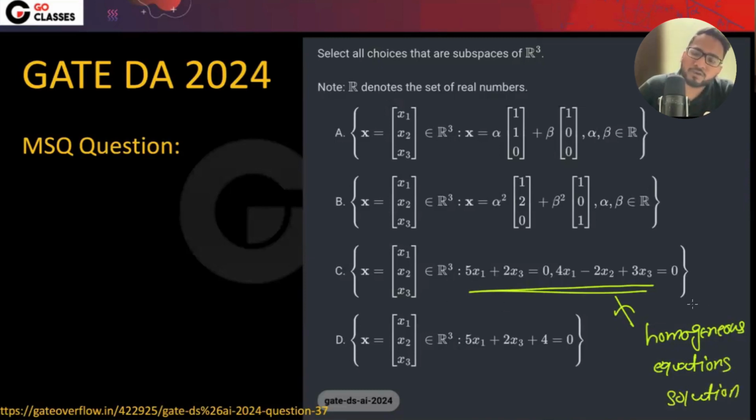If it is a homogeneous equation solution, do you really think there will be any problem? I think it will be a subspace, right? Or it is a vector space, right?